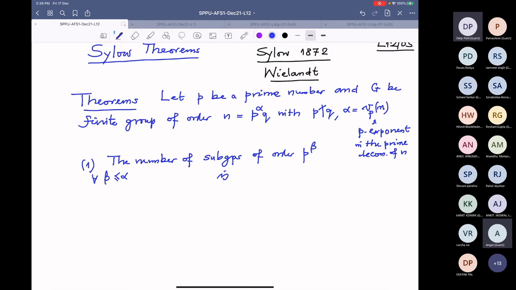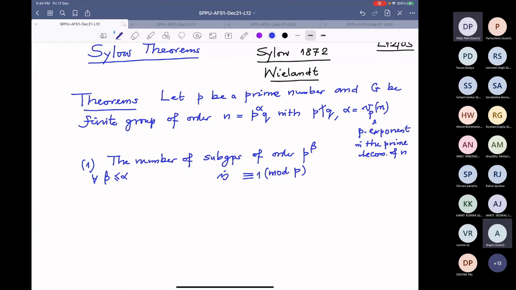is congruent to 1 mod p. So this is stronger than the Sylow theorem, but we have clubbed it together here. Let us give some name to that. Let us call D the number of subgroups of order p power beta. I want to be consistent with the notation here.